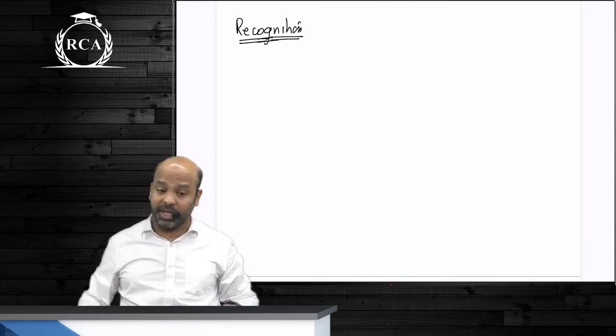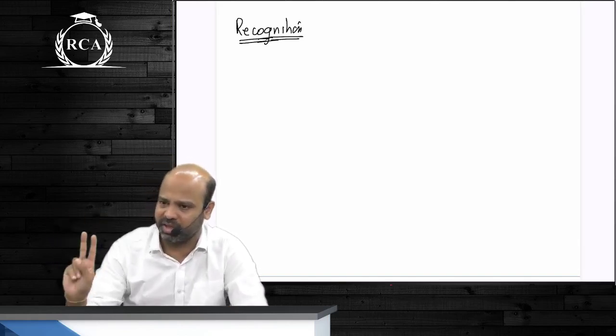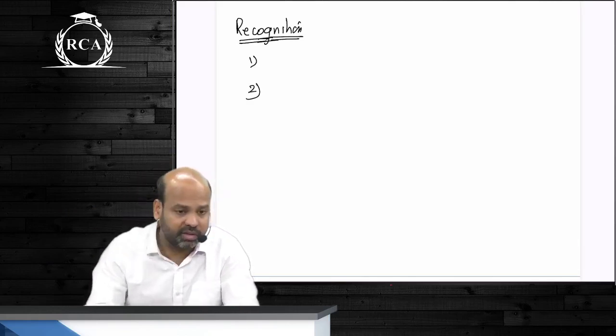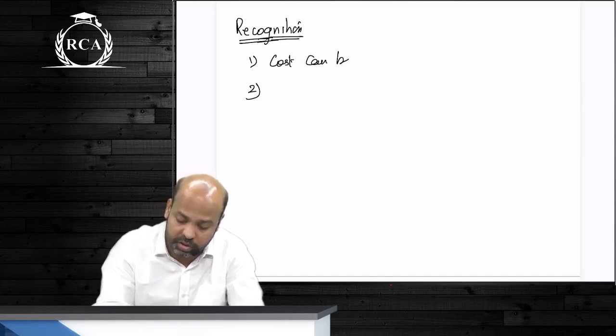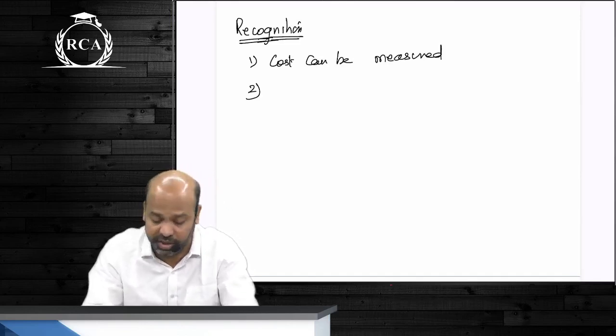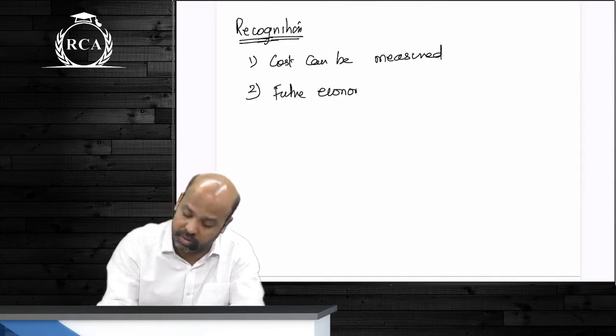Recognition criteria, guys. An asset can be disclosed in the books of accounts if and only if there are 2 basic conditions that are met. The first important condition, guys, is that cost can be measured. The second condition comes directly from the definition of the asset, that there should be future economic benefits.